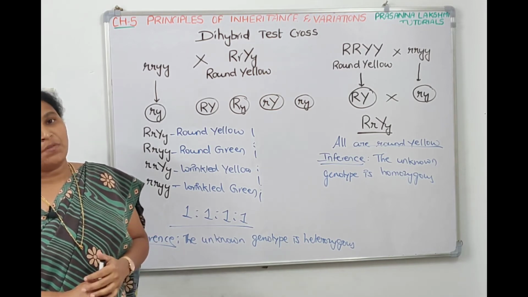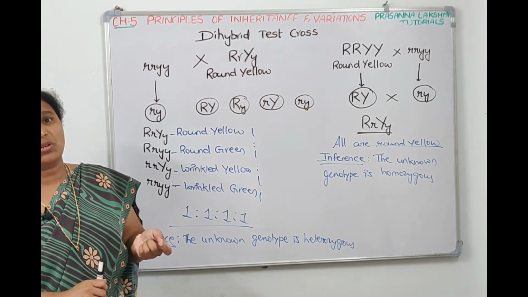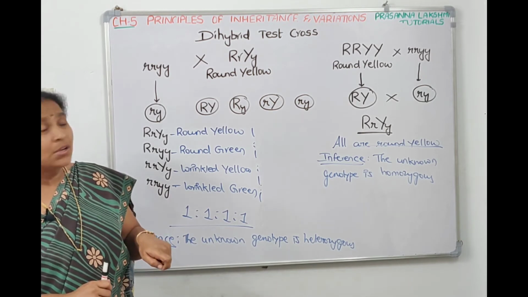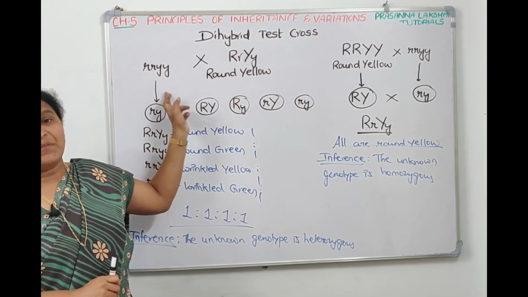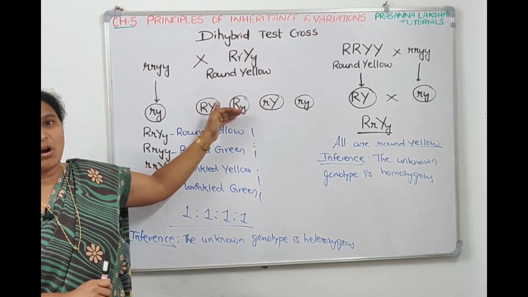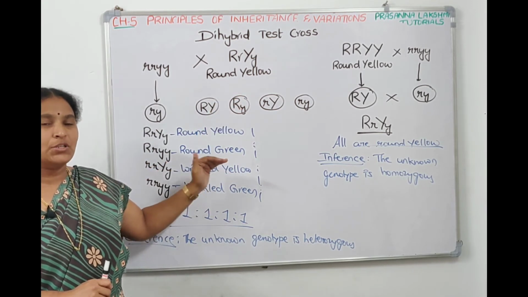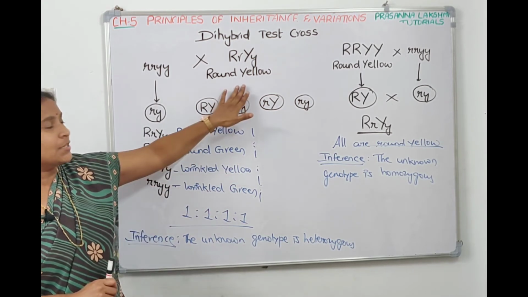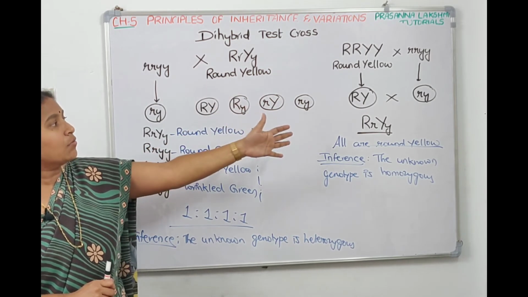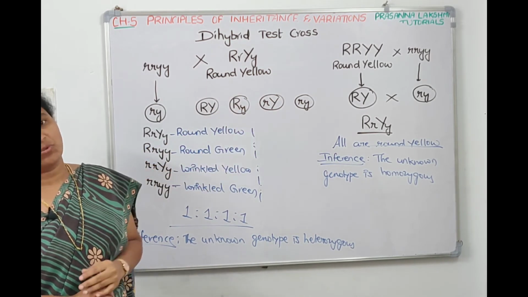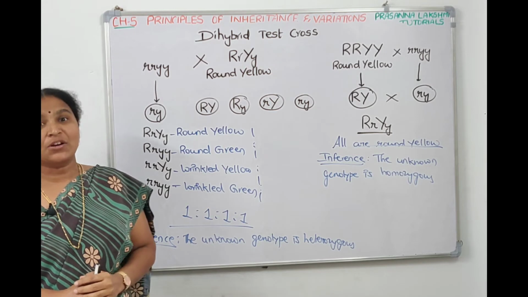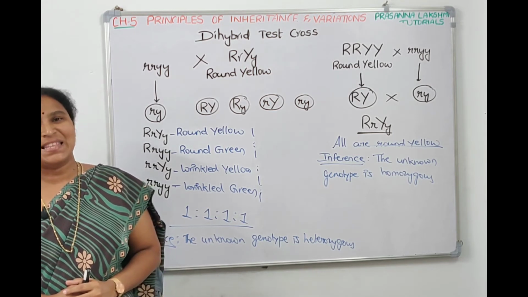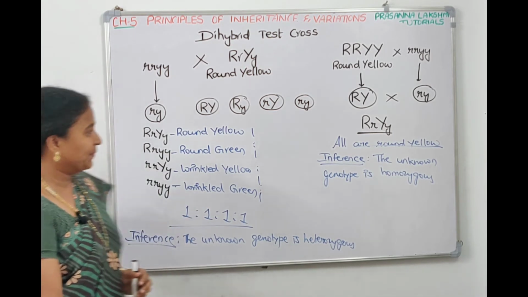Then in test cross, what do we do? We take that organism whose genotype is to be determined and we cross it with a recessive parent. And if you get the combination of all four in 1:1:1:1 ratio, the inference is it is heterozygote. If you get all round and yellow, your inference is it is homozygous. So take a screenshot, then we'll talk about the next topic called chromosomal theory of inheritance.